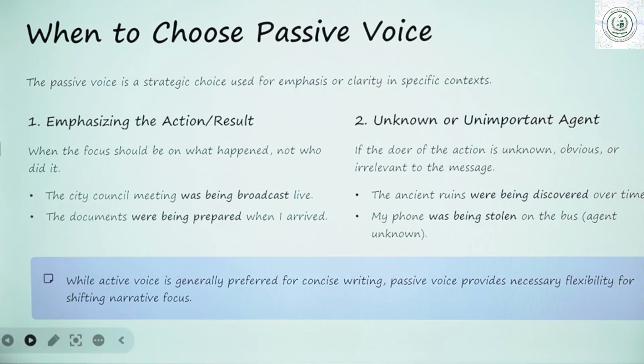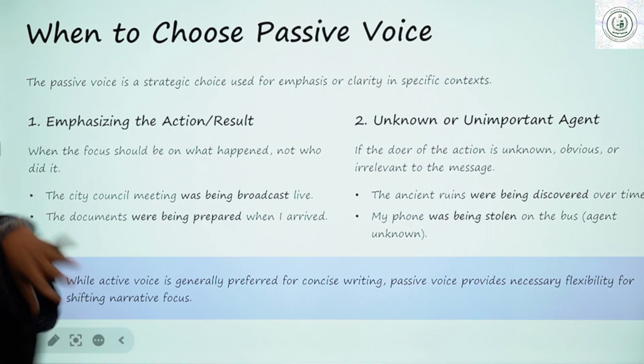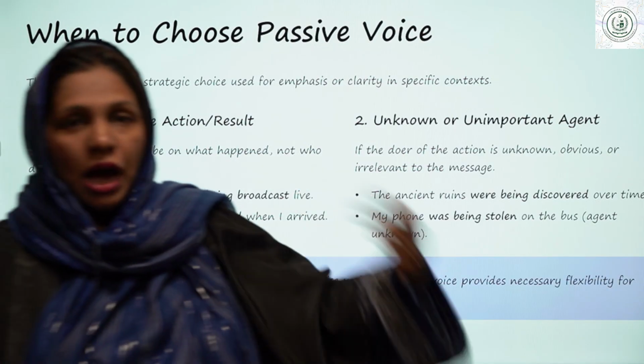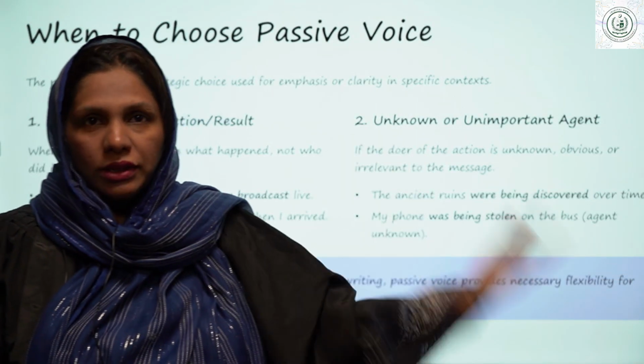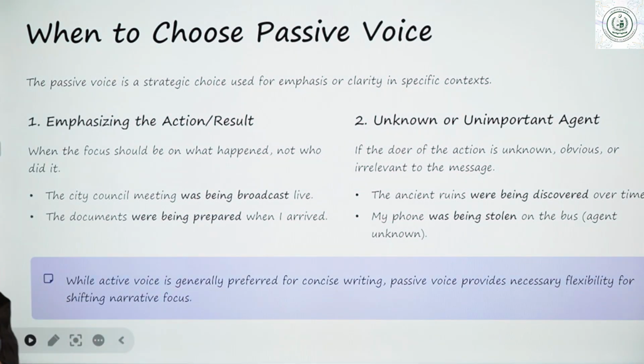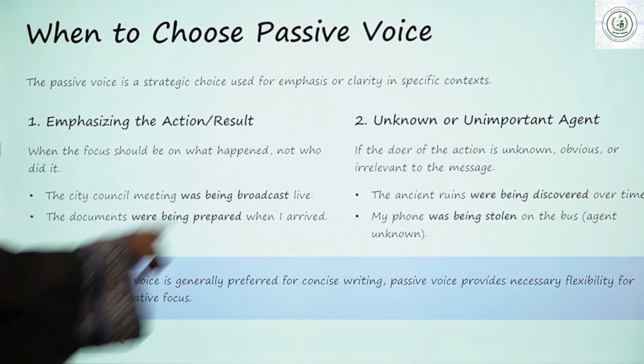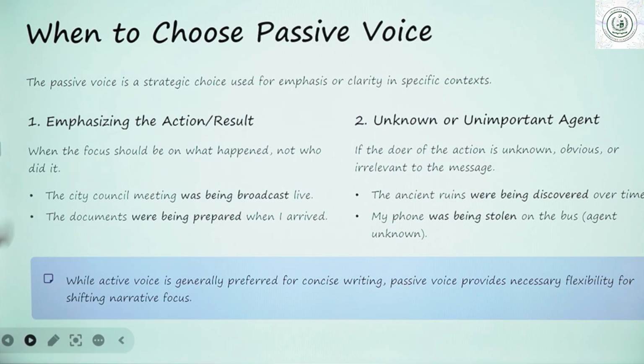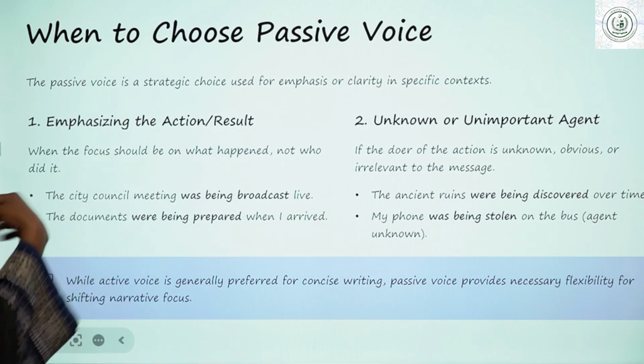Okay, the passive voice is a strategic choice used for emphasis or clarity in a specific context, where we are emphasizing the action result. Because when we are talking about the passive voice, our more focus is on the object, on the receiver. When the focus should be on what happened, not who did it, who was actually the doer, the subject. Our focus in passive voice is on what happened.